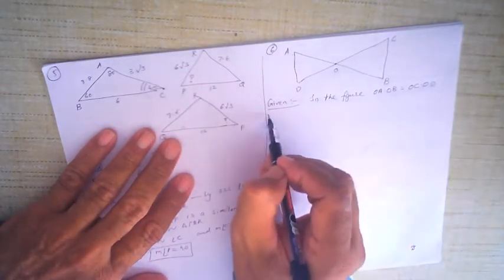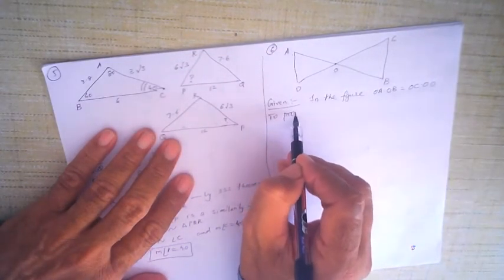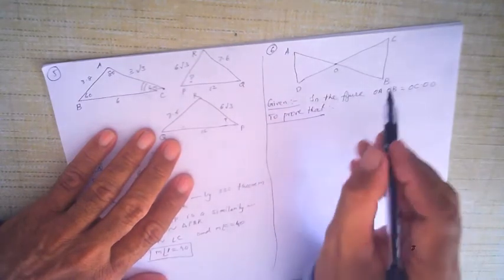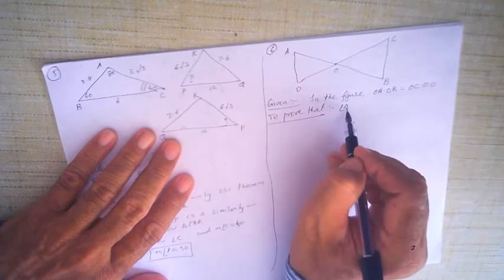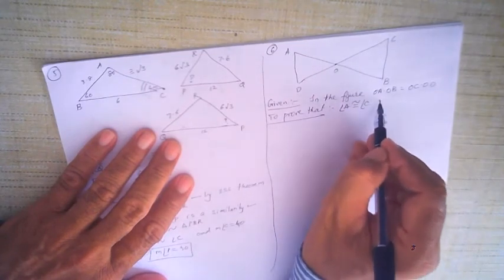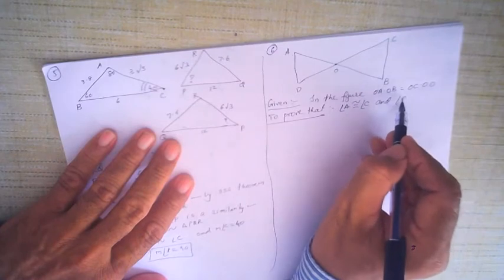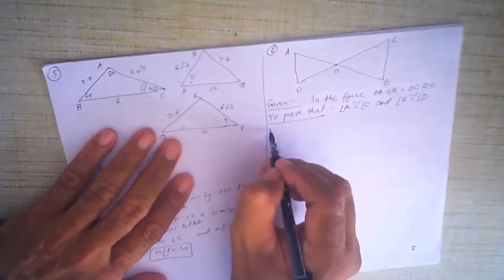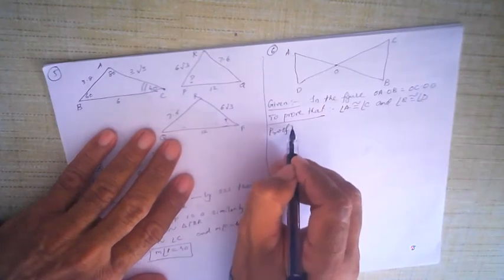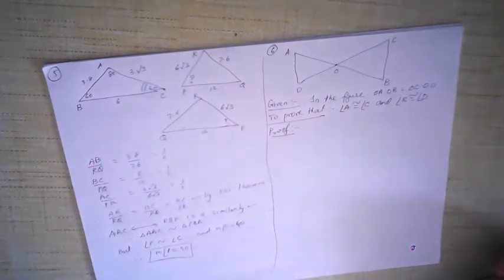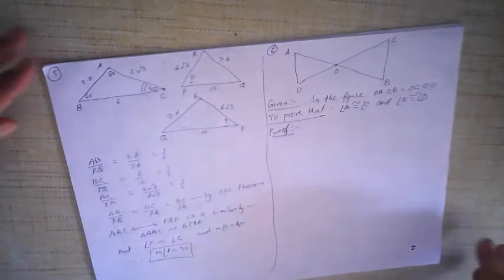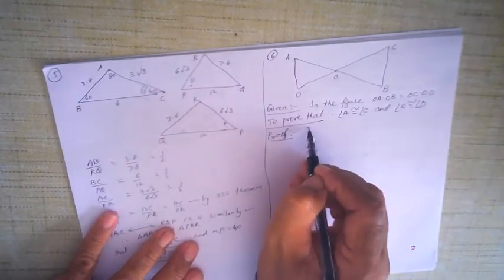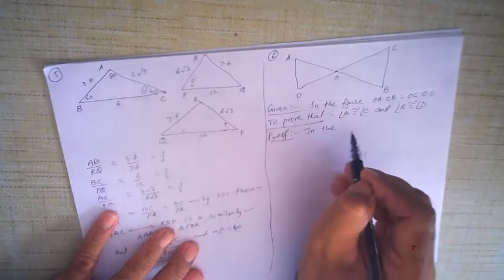Okay, we have to prove what? To prove that angle A is congruent to angle C and angle B is congruent to angle D. Alright, so now let us start with the proof. Again, simple way of writing the proof. Okay, it's not difficult at all. But unless you do it, unless you write it, you won't learn and you will not even get the confidence. You must do it.